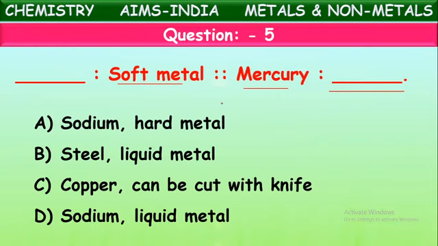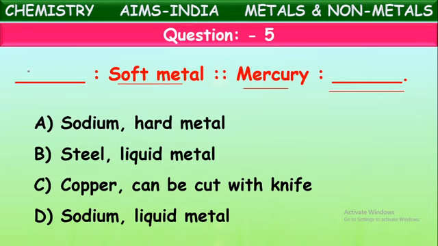Which of these is a soft metal? Soft metals, we said, are existing in a very soft nature at room temperature. They can be cut even with a knife. What metals are those? Yes, sodium, potassium, lithium. These are soft metals.